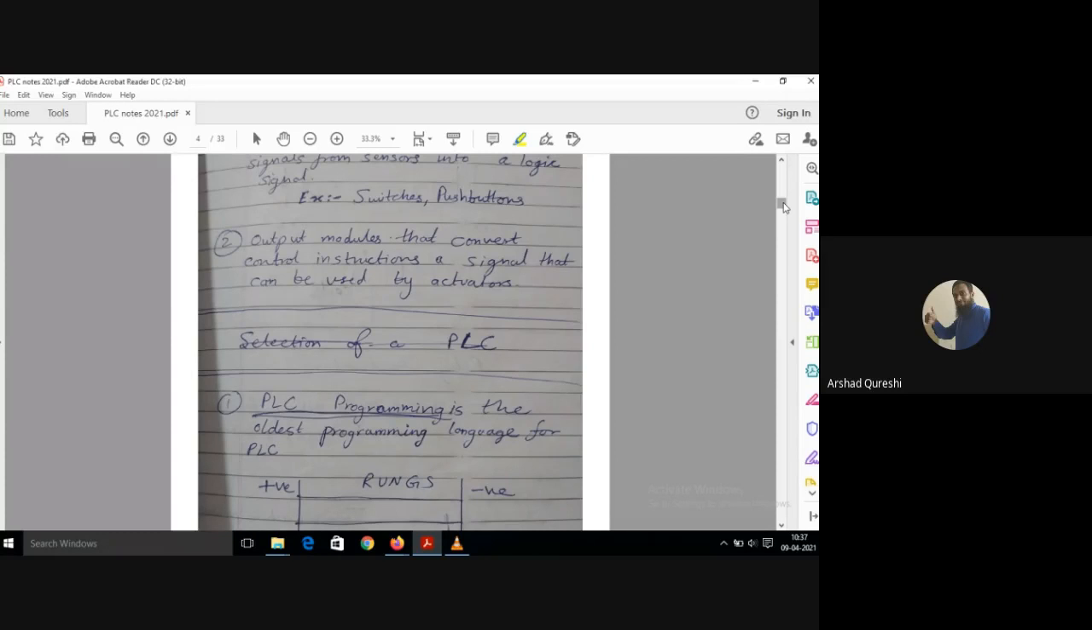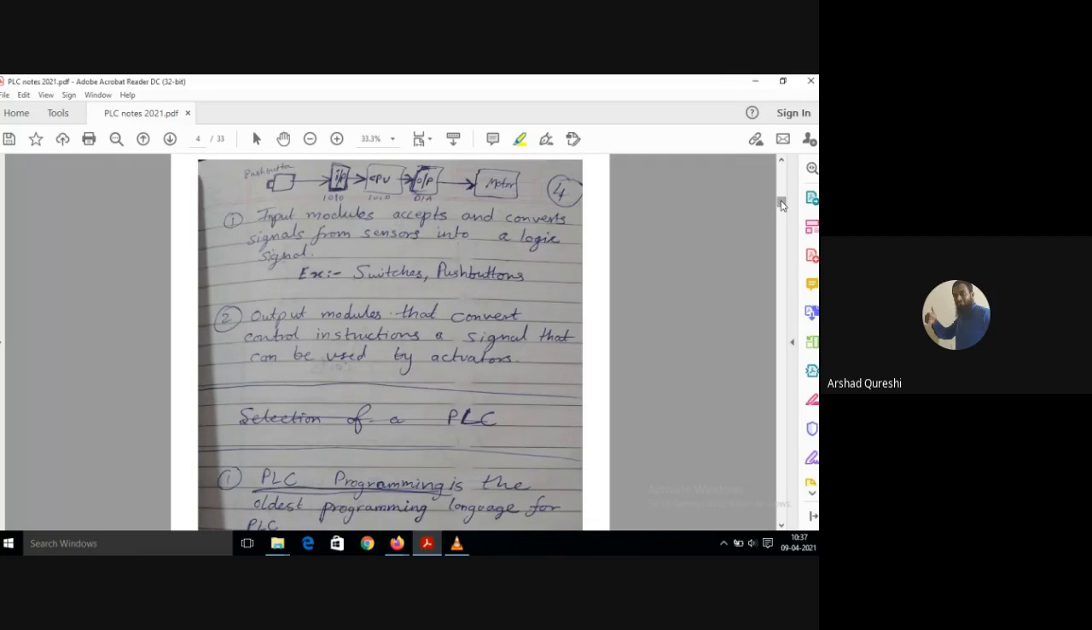So you might have learned C, C++, Java. Java was quite difficult. So this is the oldest and the easiest, because the programming is similar to your electropneumatics. In the same way as you design your electro-pneumatic circuit, you have to design your PLCs.